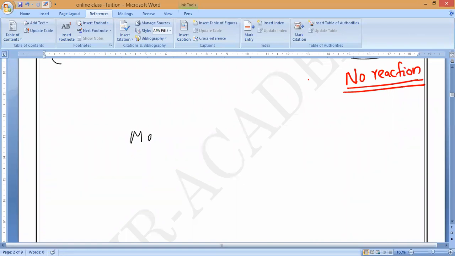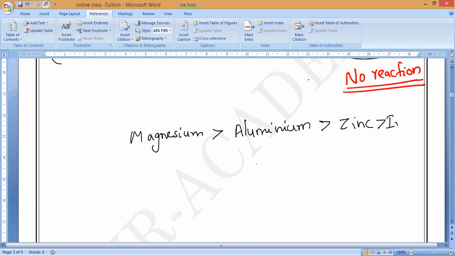Highly reactive metals you won't use because they are explosive in nature. While you keep going down this order, production of hydrogen bubbles will decrease. Is it okay, guys?